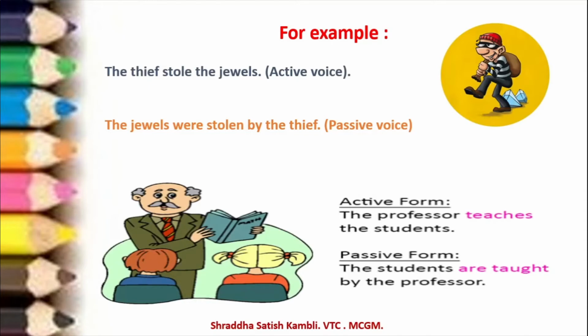Now once again, let us pay attention to the first example. The thief stole the jewels. Complete meaning. The jewels were stolen. Again, meaning is complete. You can write by the thief. Even if you don't write by the thief, it is okay. Come to the next example. The professor teaches the students. See, in the passive form, the students are taught by the professor.